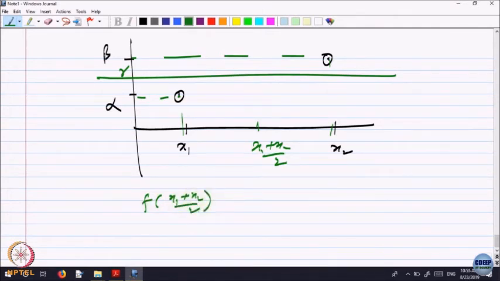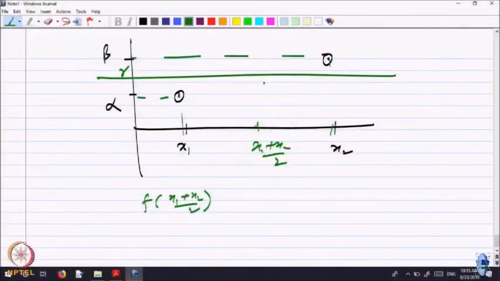What are the possibilities? Either it is equal to gamma, that is a place where the function actually crosses, one possibility, you are very lucky, or it is below or it is above, only 3 possibilities. If it is cutting the line gamma at that point, then we are through. If not, let us assume it is below. So, let us assume the value here is still below. Now, the value at x2 is above. So, now let us concentrate only on this part of the graph.